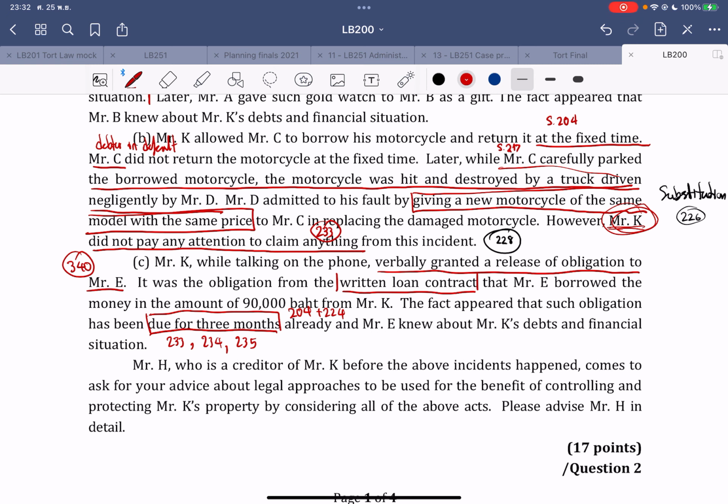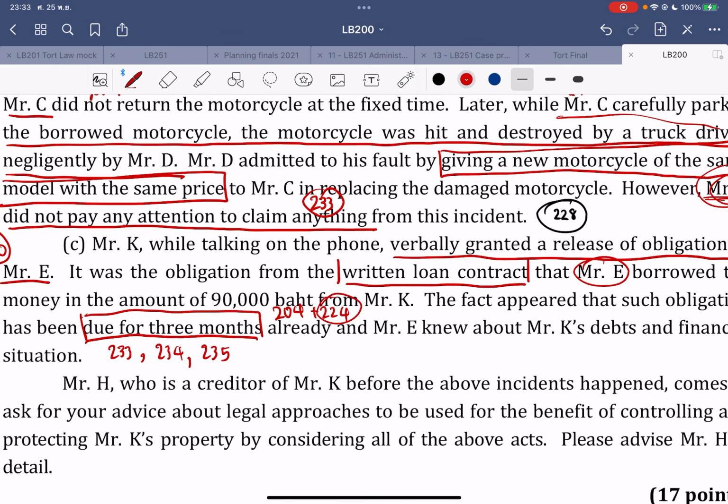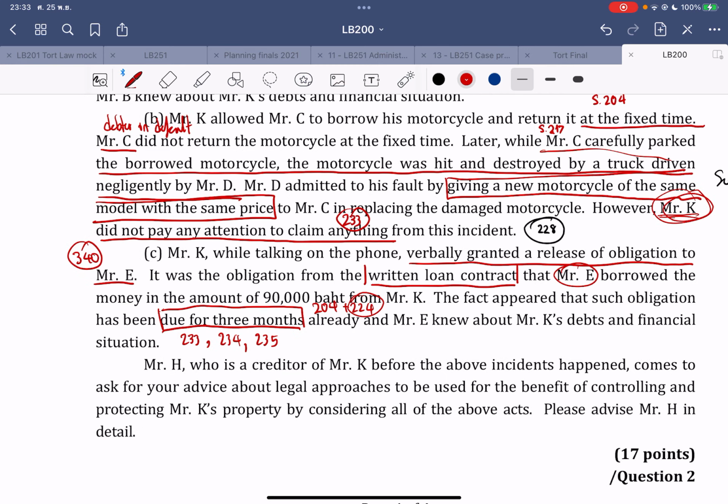Not only that, Mr. E, who borrowed the amount of 90,000 baht here, the obligation of Mr. E to Mr. K has already been due for 3 months. Here, it is the fact between Mr. E and Mr. K that Mr. E is a debtor in default, therefore Mr. K can claim specific performance here. He can also claim interest under section 224 at 5%.